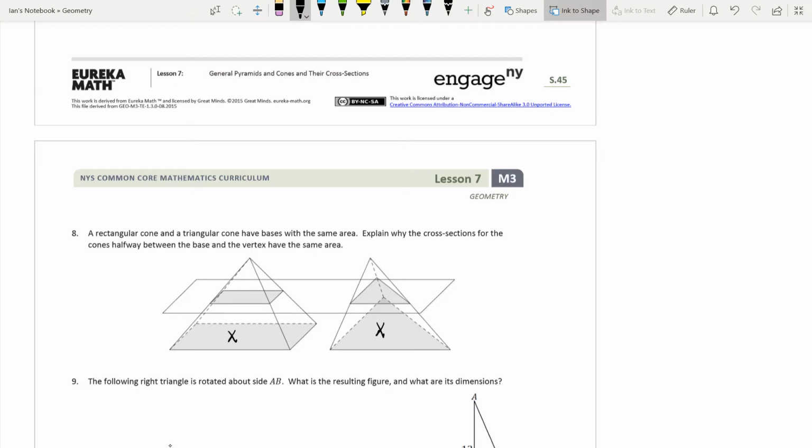So what we're going to do is divide both sides by our height, because these both have the same height. We're going to divide by the height to get us to 1 unit away from the vertex. And then we're going to multiply by this new height, which we'll call h prime. Again, it's going to be the same as over here. They have the exact same height, and this h prime is going to be exactly the same. So if we take x and divide by h and then multiply by h prime, no matter what x is, it's going to be the same thing because we're doing the same things to each one with the exact same numbers.